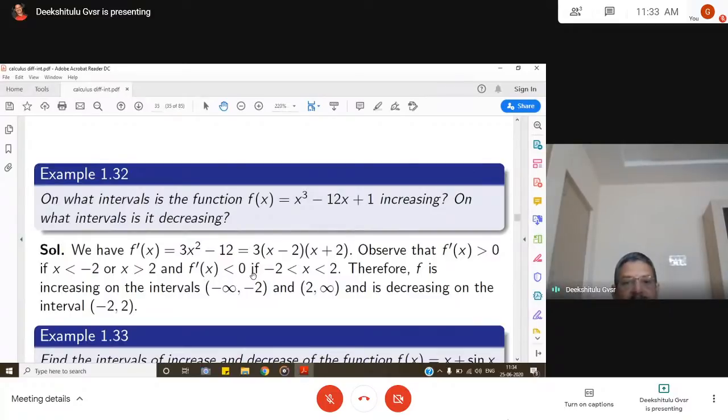And f dash x is less than 0 if x lies between minus 2 and 2. Therefore, f is increasing on the intervals x less than minus 2, meaning minus infinity to minus 2, or x greater than 2, that means 2 to infinity, and decreasing in the interval minus 2 to 2.